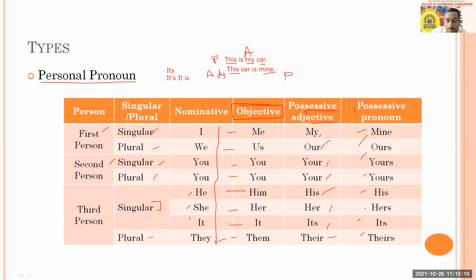You can see here we have clearly mentioned the possessive adjective. So in my car, my is an adjective. The possessive pronoun is mine: this car is mine, mine is a pronoun here.